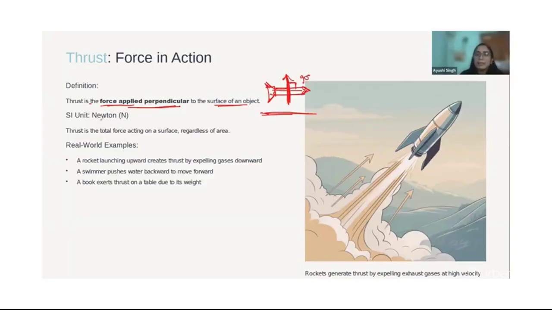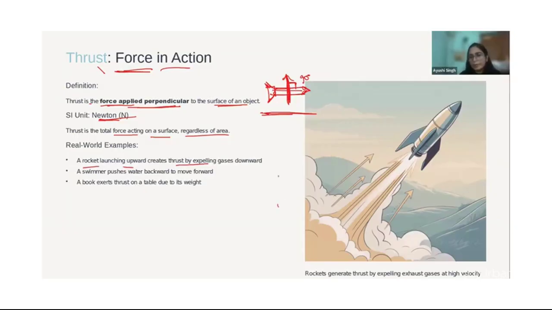Okay, its SI unit is Newton, because it is nothing but force, but in action, like something is happening, and in that motion period, the force which is applied is thrust, right? Now thrust is the total force acting on a surface regardless of area. It doesn't matter how much area is there, the total force which is acting on that surface would be counted as thrust. Okay, so how or why is it useful? A rocket launching upwards creates thrust by expelling gases downwards.